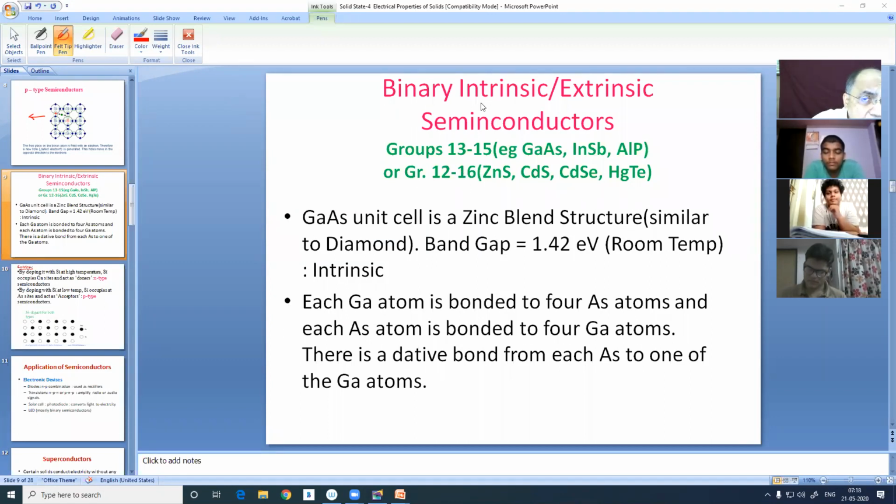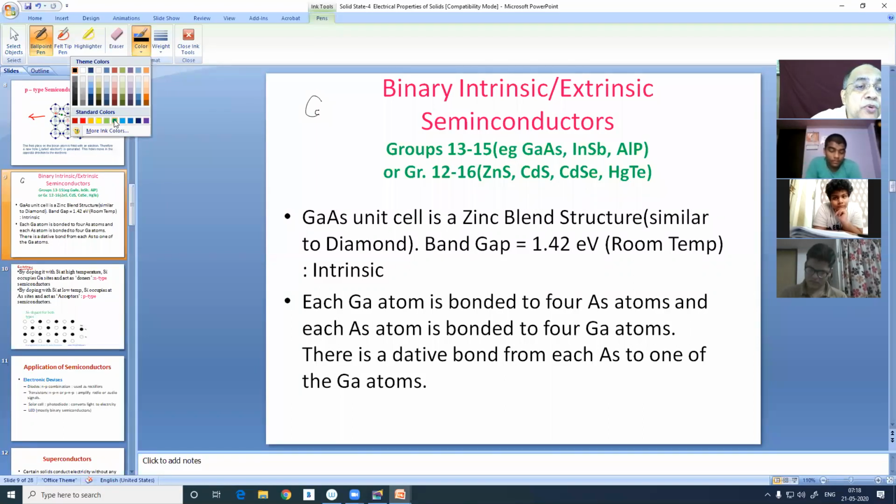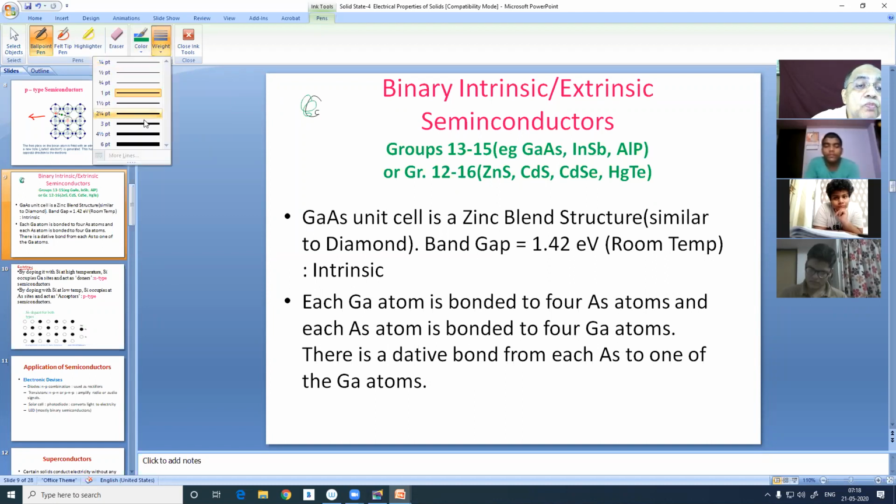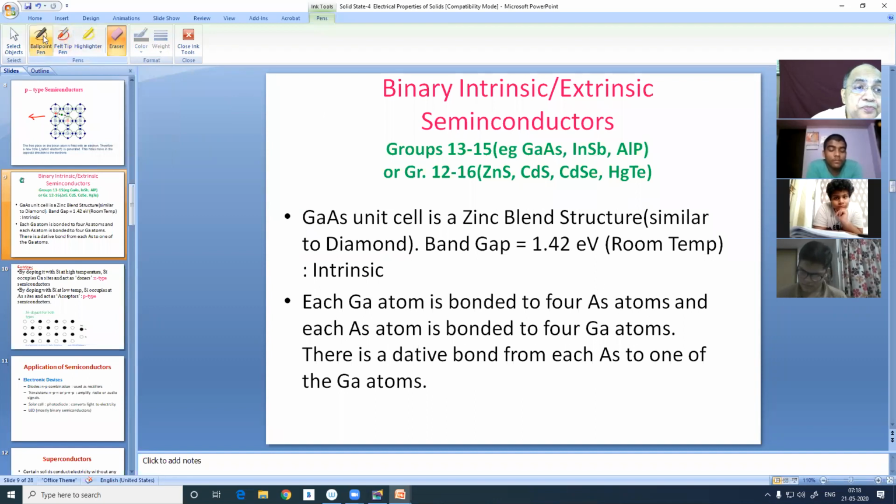This is different. You know, this is a compound. You can call it a compound. I will give you the notes, no problem. This can be called compound semiconductors. Silicon, germanium were elemental semiconductors.